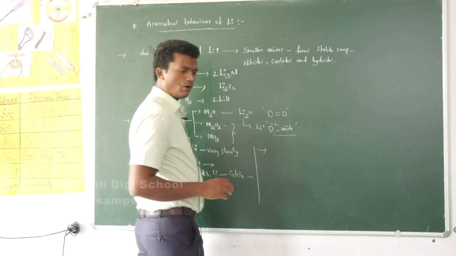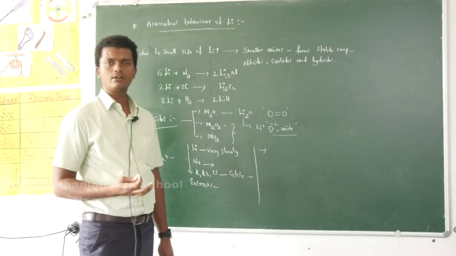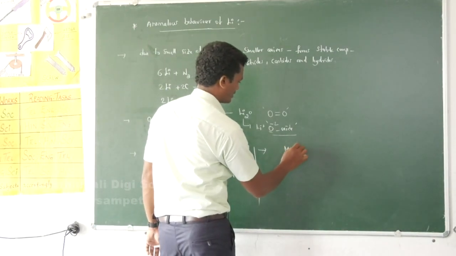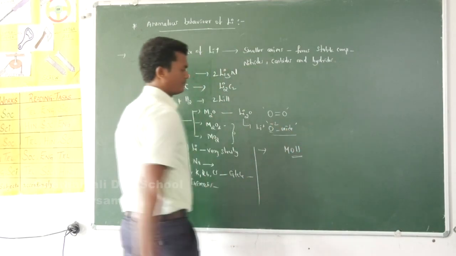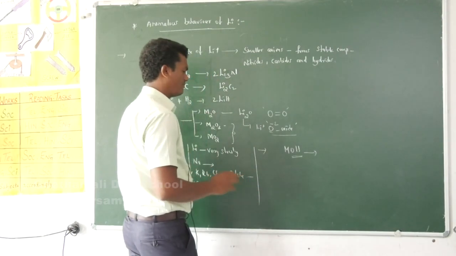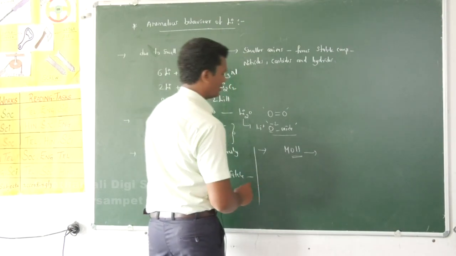When they dissolve in water, or when their oxides are dissolved in water, they form MOH type of hydroxides. These MOH hydroxides are strong bases, as we have discussed in previous sessions.